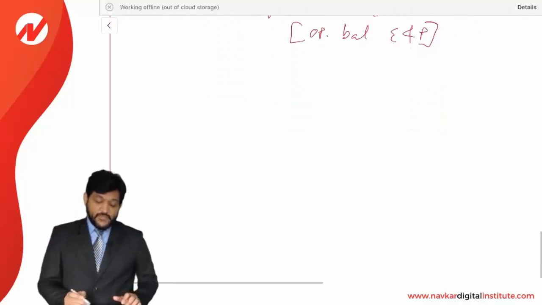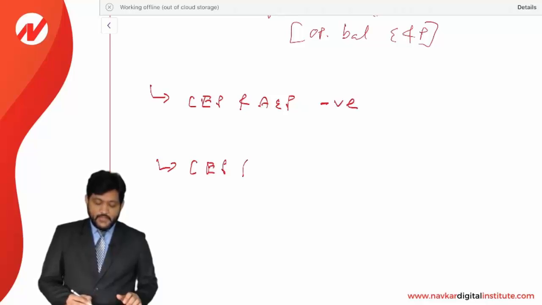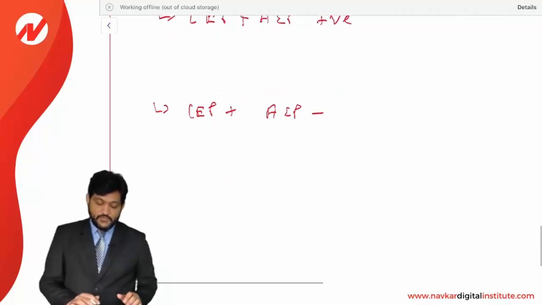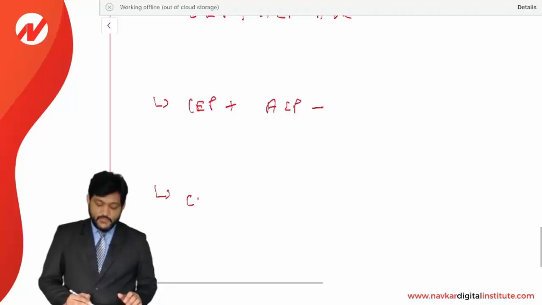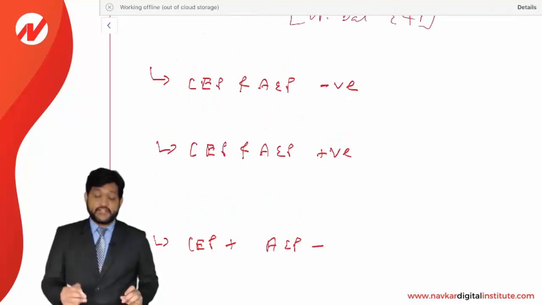Now different situations are there. First situation, CEP and AEP both are negative. Second situation, CEP and AEP both are positive. Third situation, CEP is positive but AEP is negative. And fourth situation, CEP is negative but AEP is positive. Now this fourth situation we need to understand for the purpose of dividend treatment.